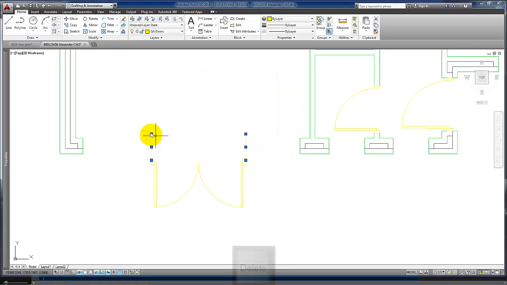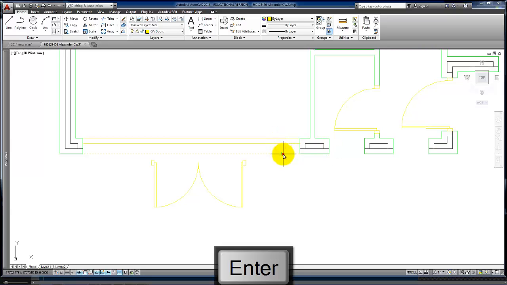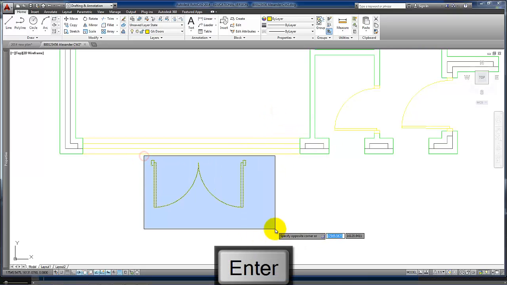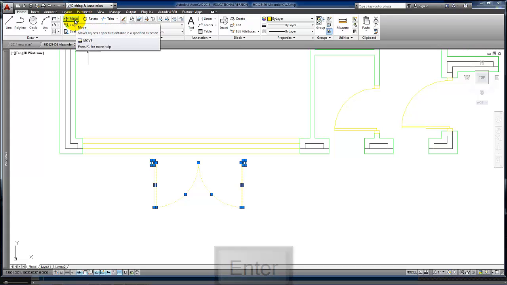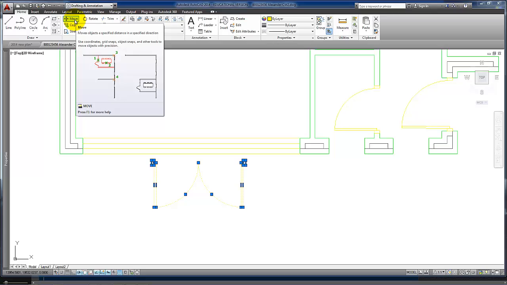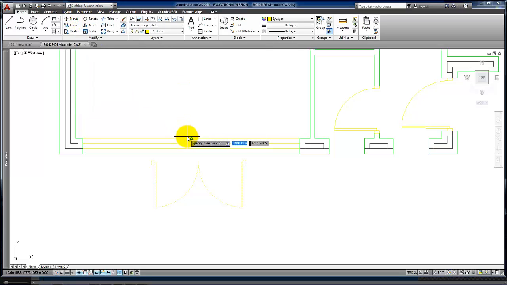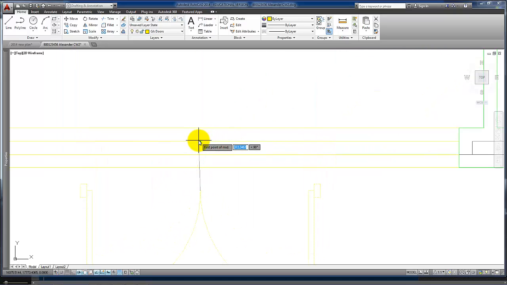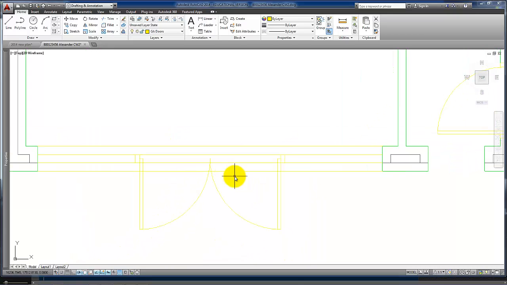Now at this point we can also delete those 2 lines, and we can put a line or 2 in to indicate where the door window assembly will be, offset by 100 for the mid part of the doors there. And now we can move that into the middle. Let's just pick up the mid between 2 points here, midpoint and midpoint, so that door should now be in the middle.